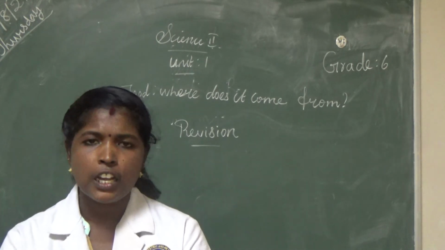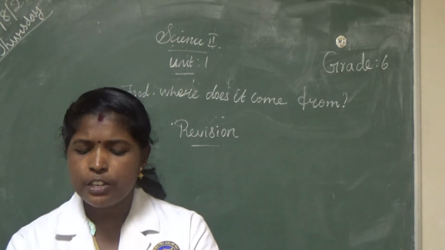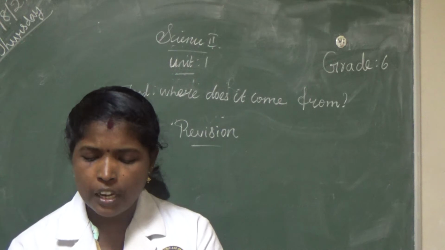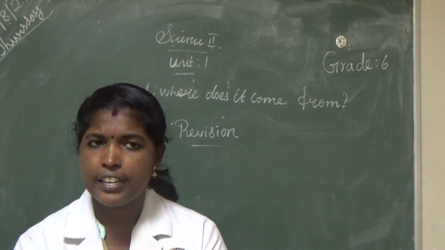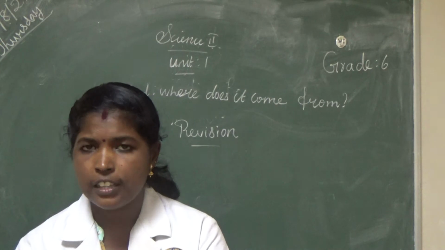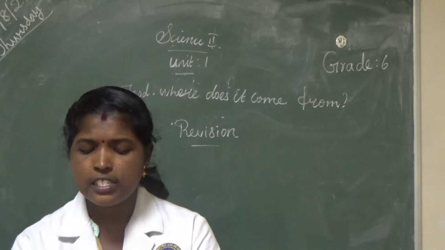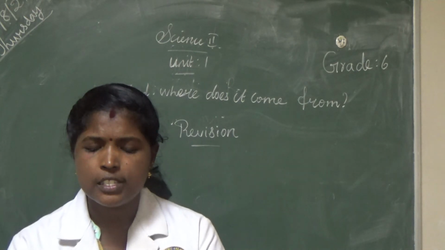Then second question. The seeds of this plant are used as a spice. Here I give the options: wheat, cumin, maize, chickpea. Wheat and maize are under the category of cereals and chickpea under the category of pulses. What is the answer? Cumin. The seeds of cumin are used as a spice.